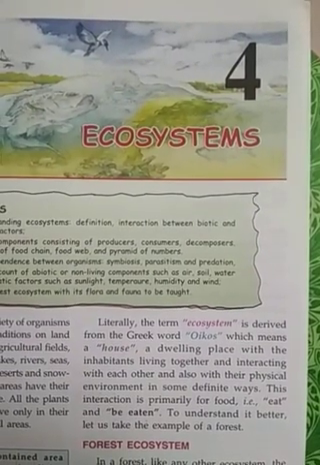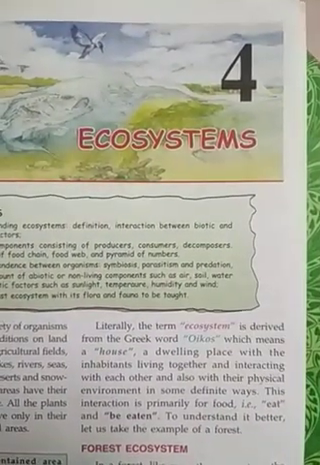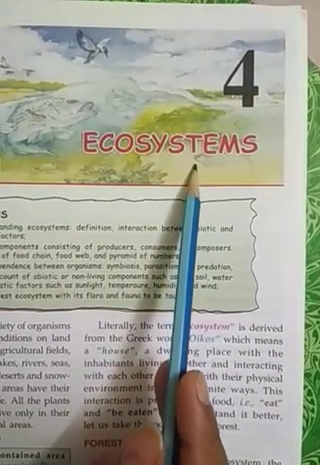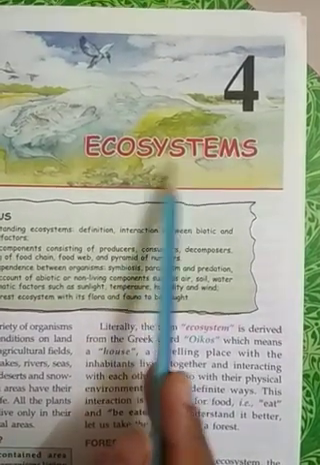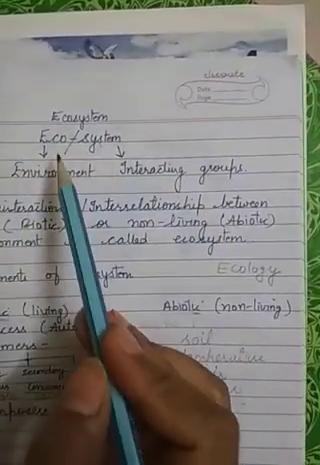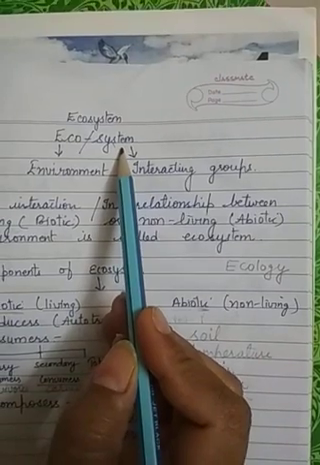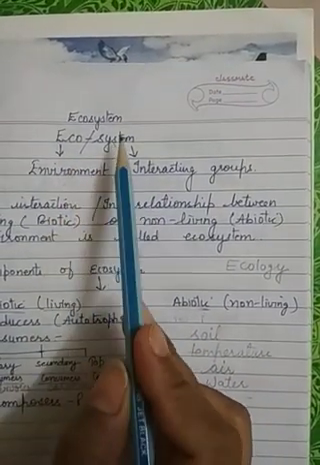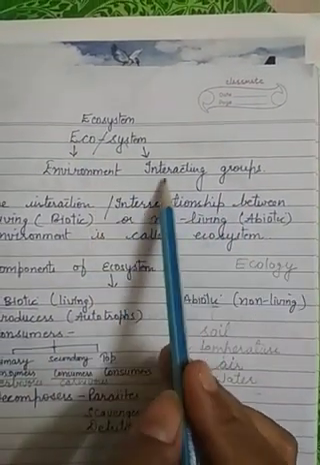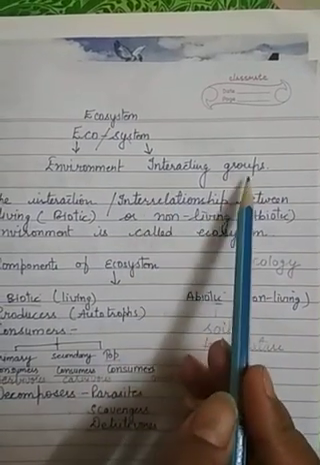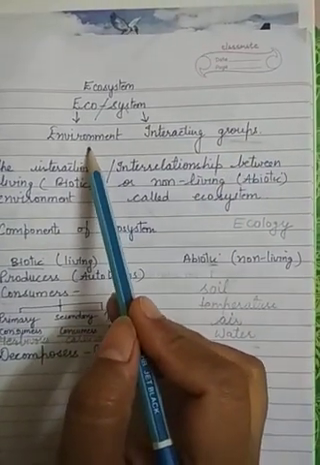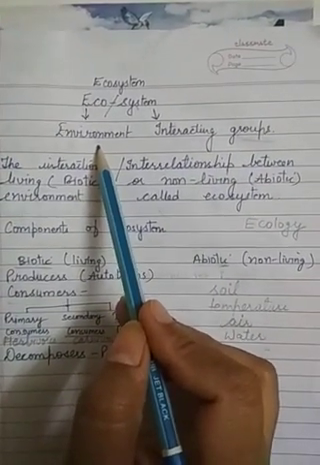So this is lecture 1 for chapter number 4. The name of the chapter is Ecosystem. What does the name mean? If we divide it into two parts, it is eco and system. Eco means environment and system means interacting groups. Which type of groups? The living organisms. When they interact with their environment, that forms an ecosystem.